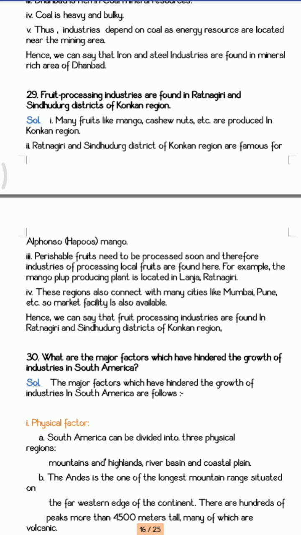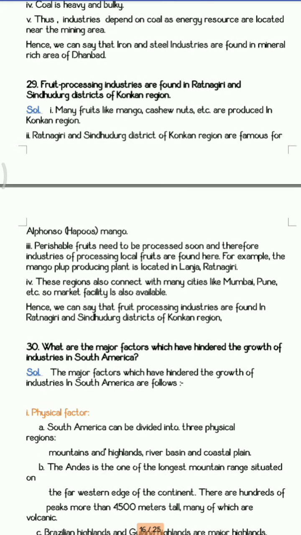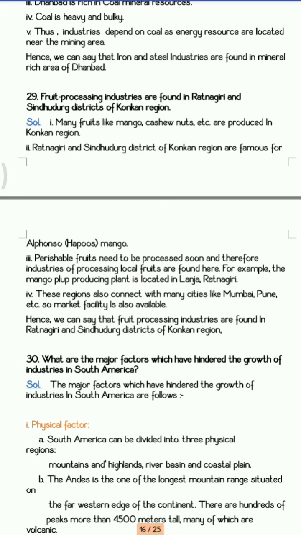Now basically whenever a fruit gets ripe, it has a very small lifespan. Once it is ripe, maximum 15 days is enough. It is very perishable, it gets rotten easily. So because of that, it should be processed very fast.